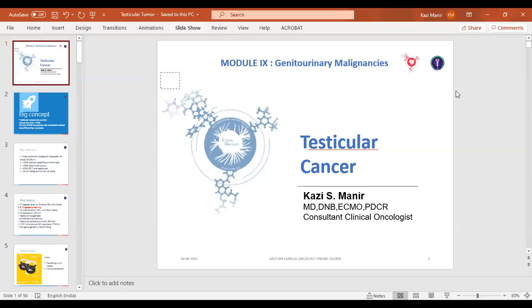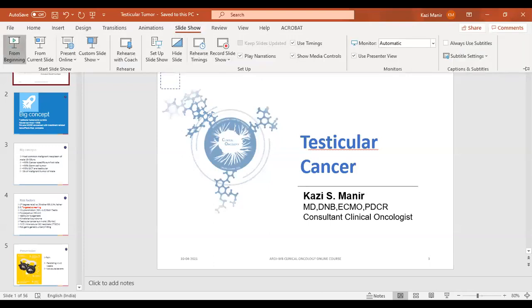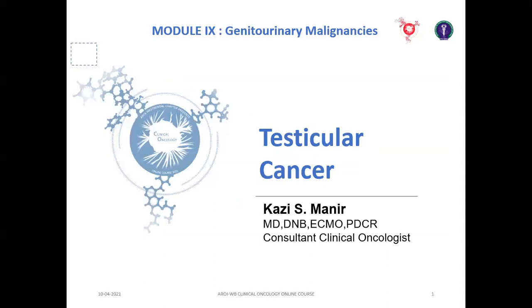Directly going to my points, my topic of discussion is testicular tumor. In testicular tumor, I will try to give you an overview of the management and basic presentations.